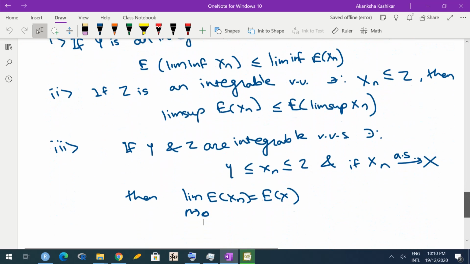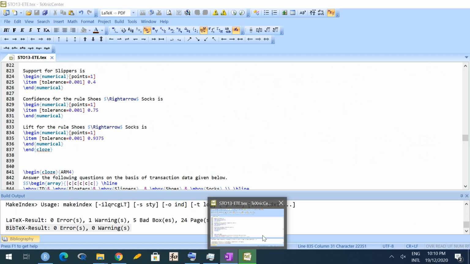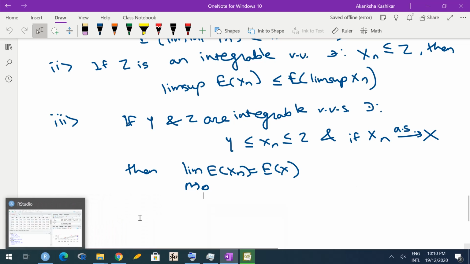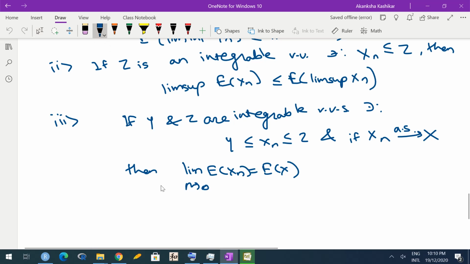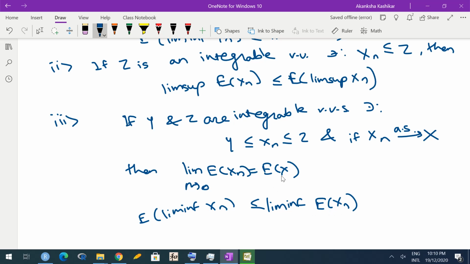So I would have the expectation of liminf xn less than or equal to liminf expected xn, and because in general for any sequence liminf is less than or equal to limsup, I can write this is less than or equal to limsup expected xn, and because of the second part I have this further less than or equal to the expectation of limsup xn.